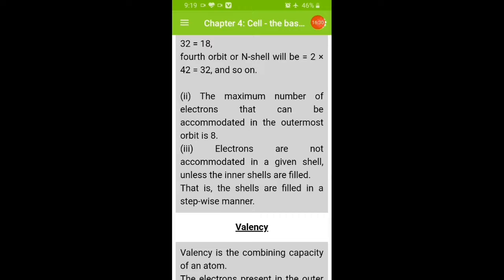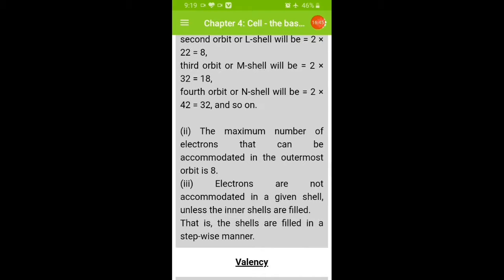Electrons are not accommodated in a given cell unless the inner cells are filled. So as soon as a cell is filled, then it goes to the next cell. So that is the third rule, and the cells are filled in a stepwise manner. So that you should remember.